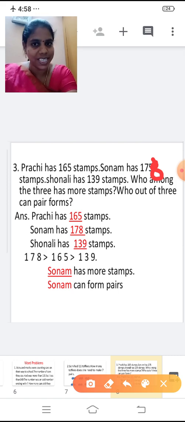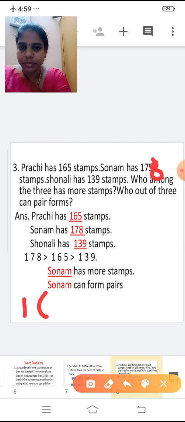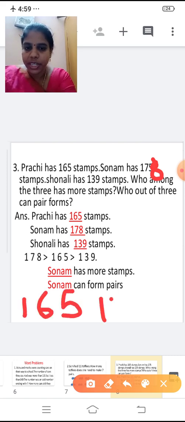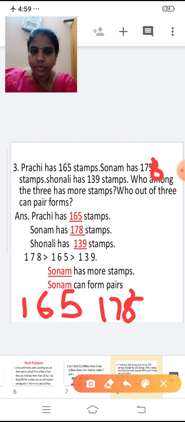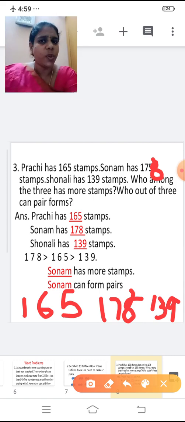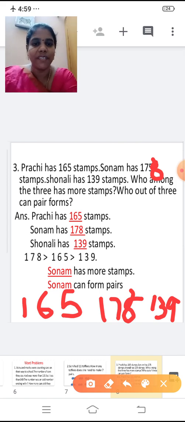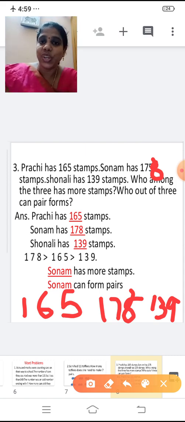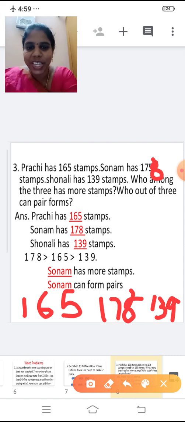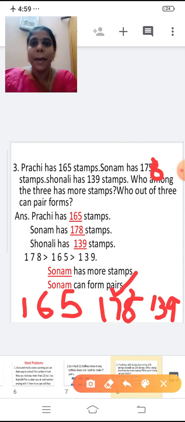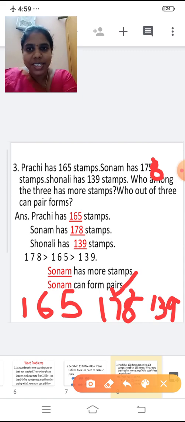You are going to tell me who has collected more stamps. Yes. Now compare 165, 178, 139. How will you compare? Which is bigger? So first see the hundreds place. All are having 1 in the hundreds place, so all are equal. So next move on to the tens place. 6, 7, 3. Which is the bigger one? 7. So 178 is greater than the next one. 6 is bigger, right?